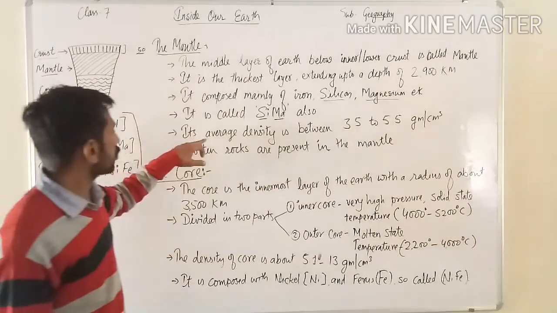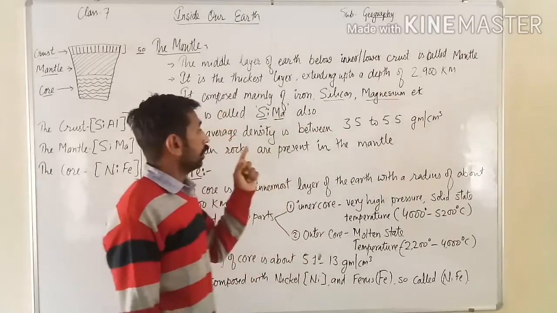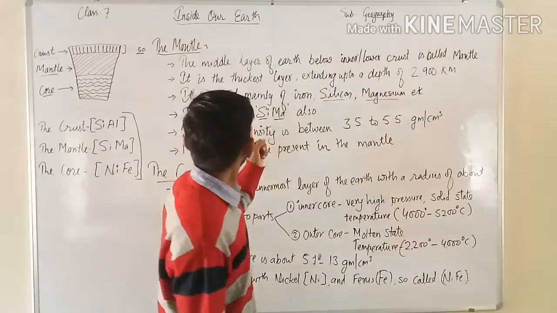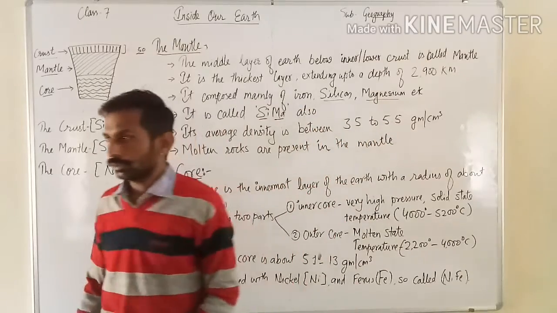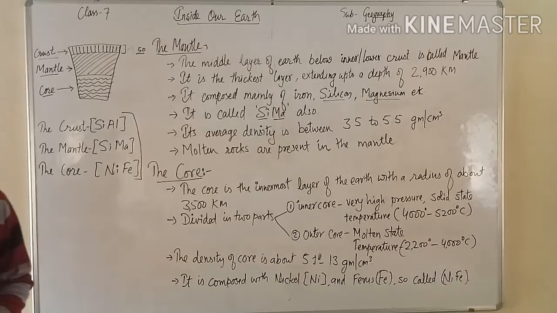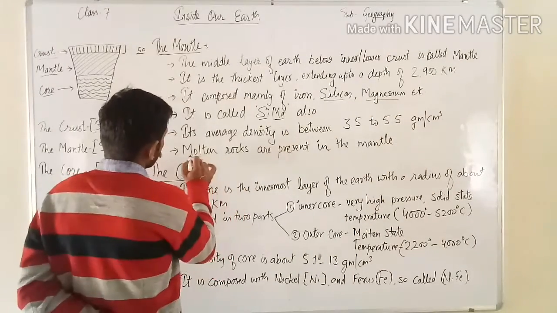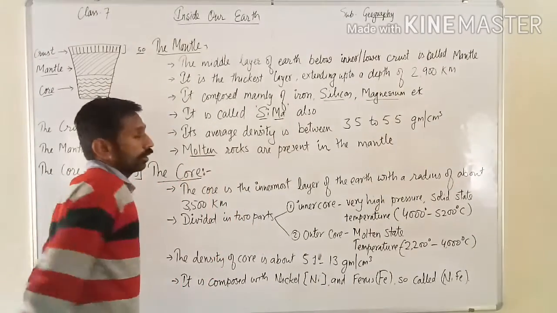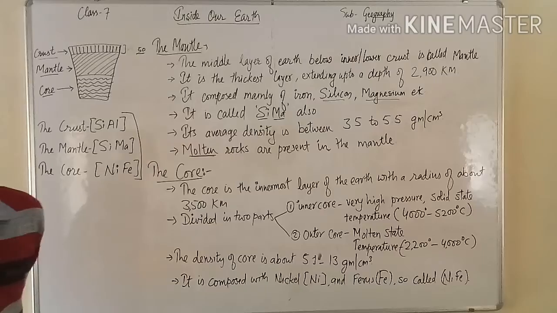Next, its average density. The density of the mantle is 3.5 to 5.5. Now the most important thing: molten rocks are present in the mantle.